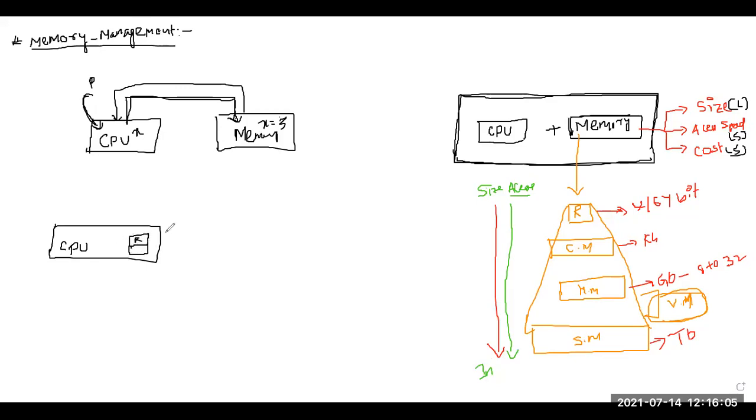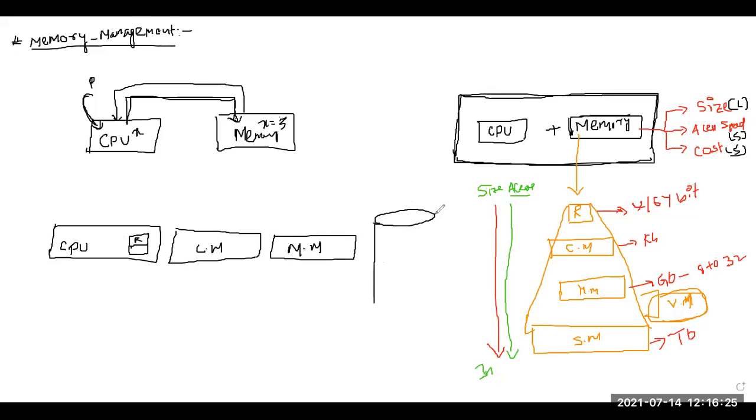If it is not found in register, then it will look in cache memory. If it does not find the data in cache memory, it will look in main memory. If it does not find it in main memory, then definitely it will find it in the secondary memory. This is my secondary memory. So first of all, whenever the CPU requires any data, suppose the CPU is requiring the value of X.